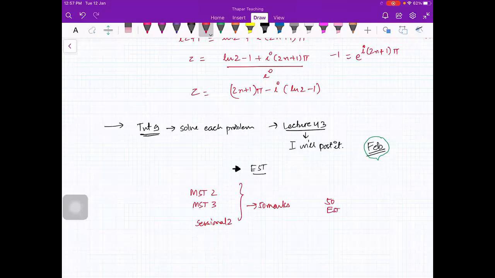Ma'am, 28 is a holiday according to the new list of Thapar. And we have our MST2 on that day. Okay, if there is any change, okay, beta. I'll tell the coordinator about this if it is a holiday. Okay, beta. Again about the EST? EST, beta. As of now, we don't have any information, but I am sure that.